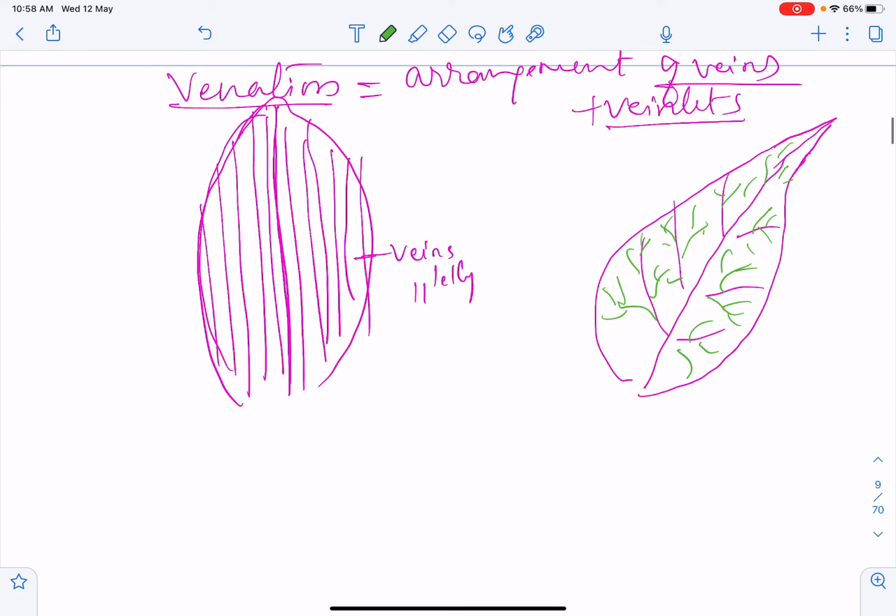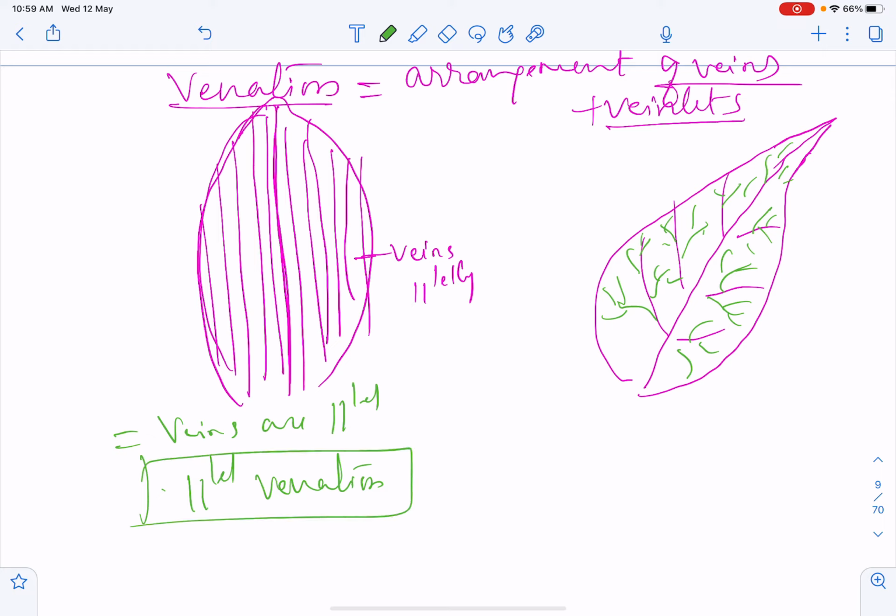So in venation, if the veins are parallel, that is called parallel venation. I am using the short form. Parallel venation is a characteristic feature of monocot leaves.